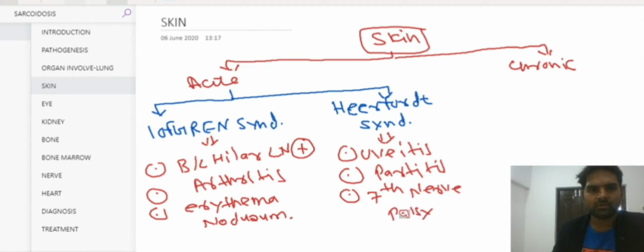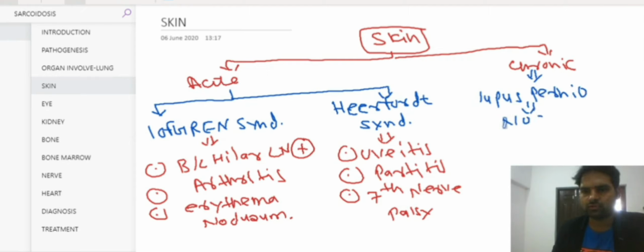Whereas on the other hand, the skin lesion can be chronic. In the chronic form, the associated disease is lupus pernio, and this lupus pernio is seen mainly on the nose. Okay, so these are the skin manifestations which we will see in case of sarcoidosis.